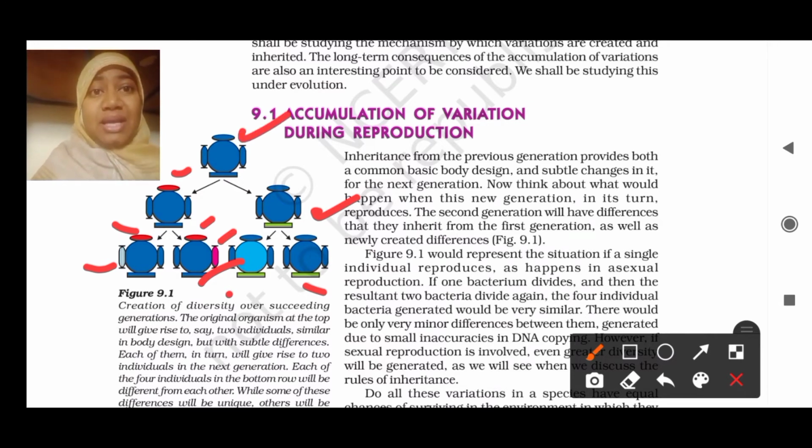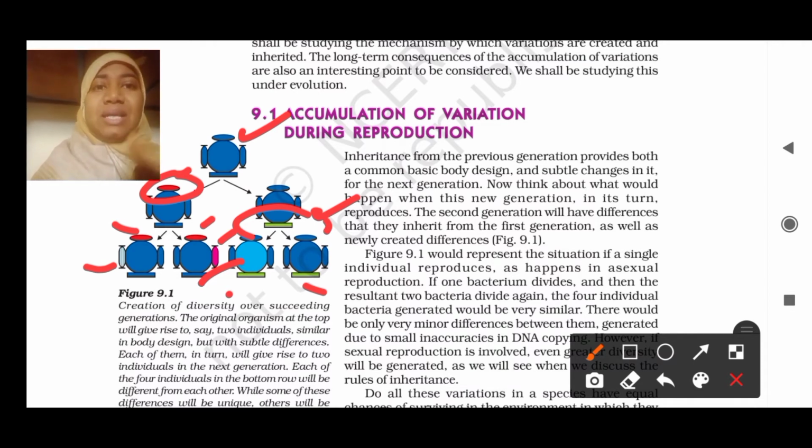In this generation there was no change. Here there were no changes. But when it came to this first generation, after your parents, here there was only one variation. This variation is like that only. It is not going to change. It will be the same as in your parents.